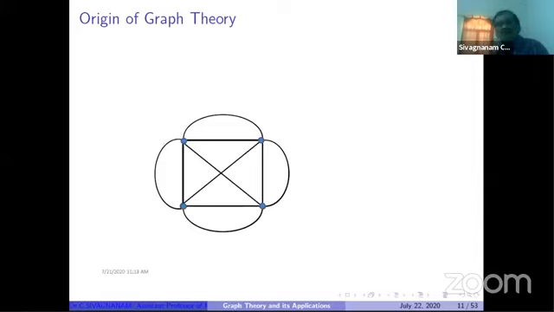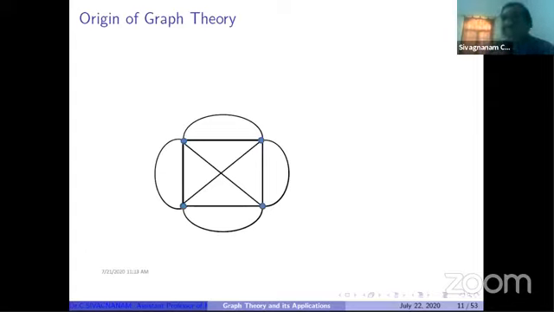Can you draw this graph on a single surface without overlapping the lines or edges and without erasing the edges? Is it possible, and why is it not possible? This is the origin.